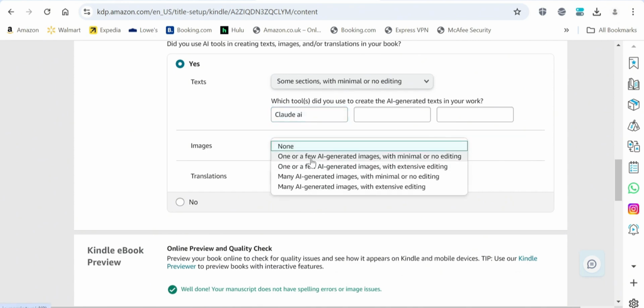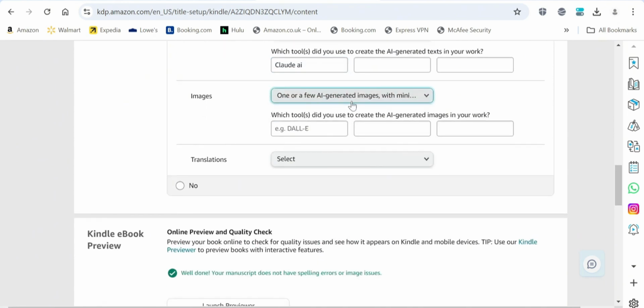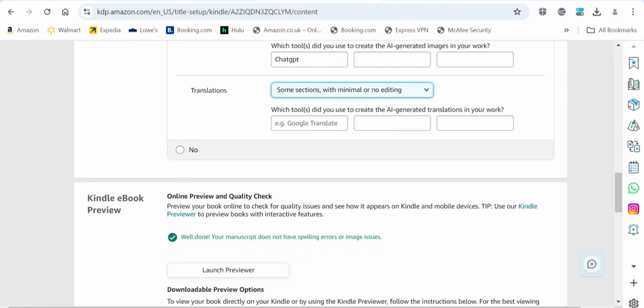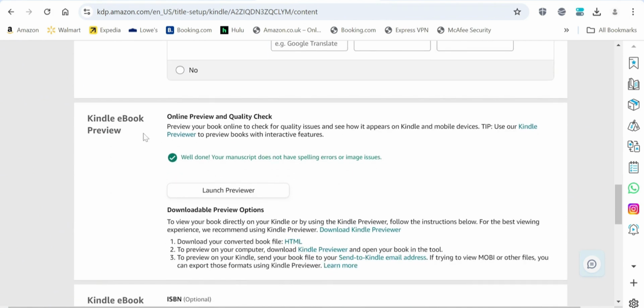For images, just go ahead and choose how you've used the help of AI. Which tool did you use to create the image? So we can say ChatGPT for the image. And any translation? If you say no, it will not let you go ahead because it believes that once you've used AI, you must have done some translation. So just go ahead and declare that here as well. And then moving on, Kindle ebook preview.